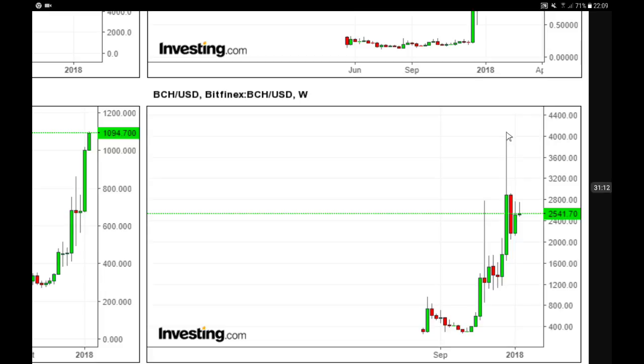We're going to wait and see, but we remain bullish. You see we are in sideways movement. What is this? This is a bullish flag. So now I'm expecting to see the second leg higher towards $4,000.